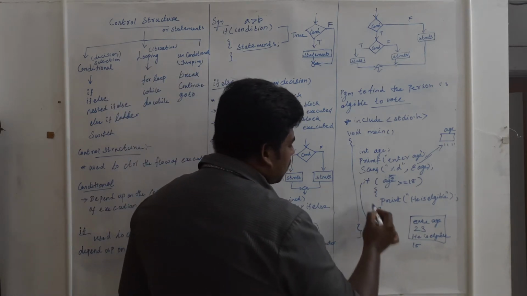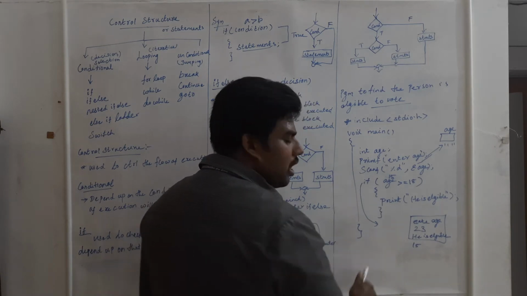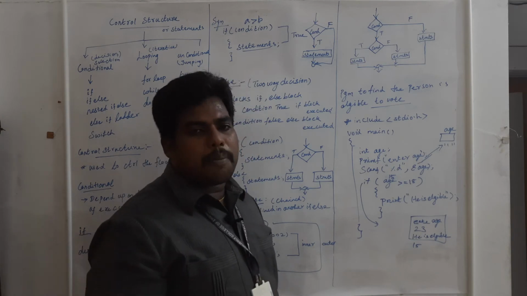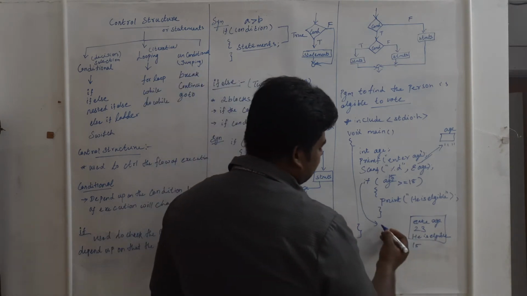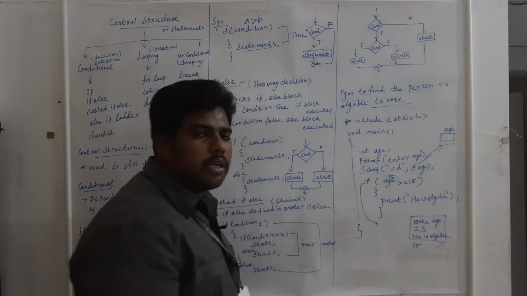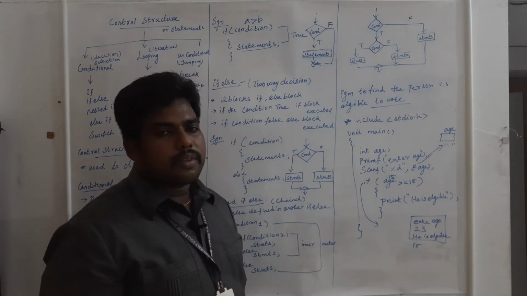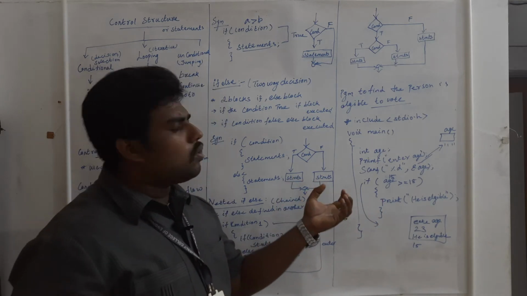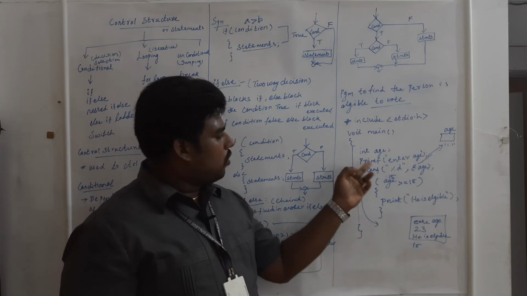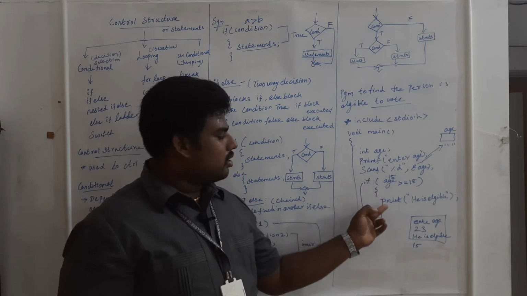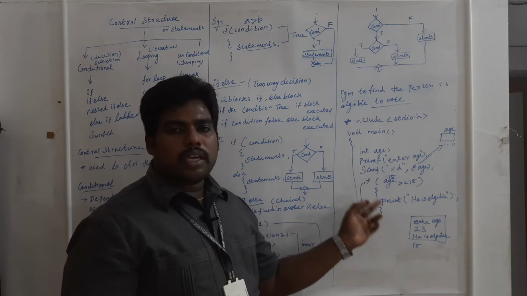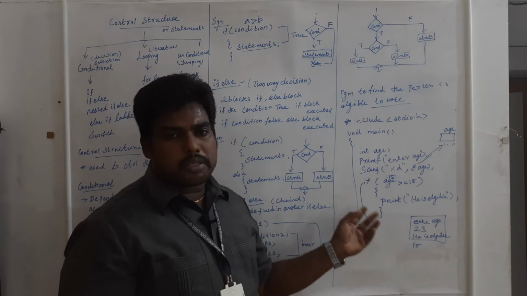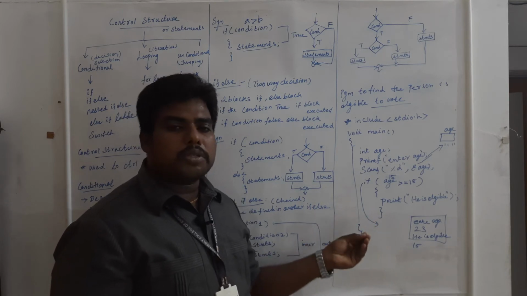It will come out here. Here any statement is there? No statements are there, so it will exit the program. Suppose any statement is there, it will be executed. All of you got it? But here it is a one-way decision statement. Only one thing I am able to check. He is eligible, I can check. Or he is not eligible, I can't check here.